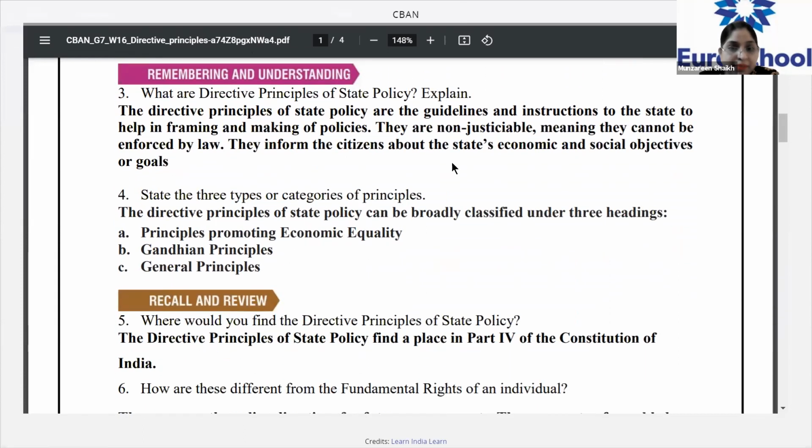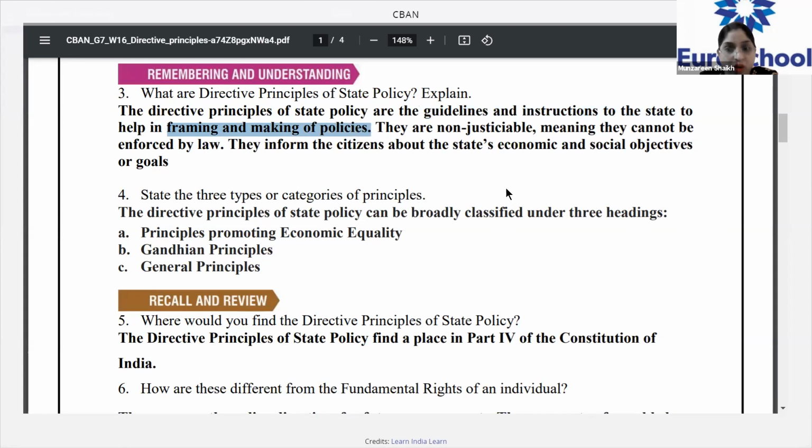What are directive principles of state policy? And you have to explain. We have done a whole big chapter based upon these directive principles. Now you have to explain what exactly this policy is. So please pay attention. The directive principles of state policy are the guidelines and instructions to the state to help in framing and making policies. Please highlight this. Why do we require directive principles? To help the state for framing and making the policies.